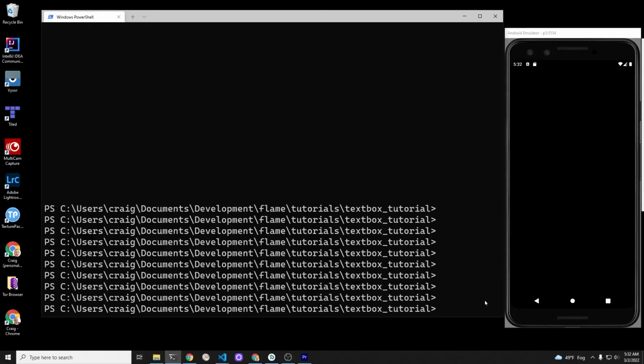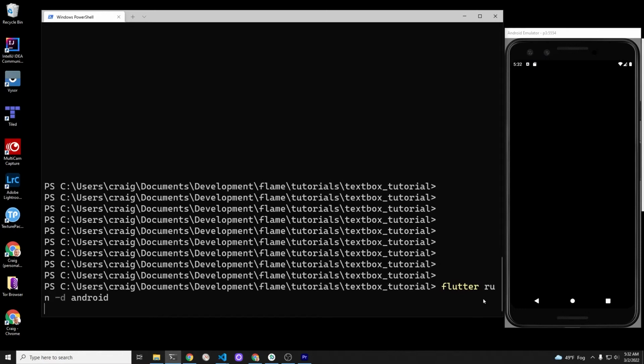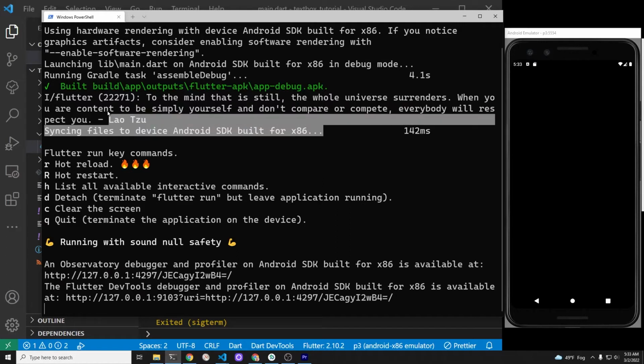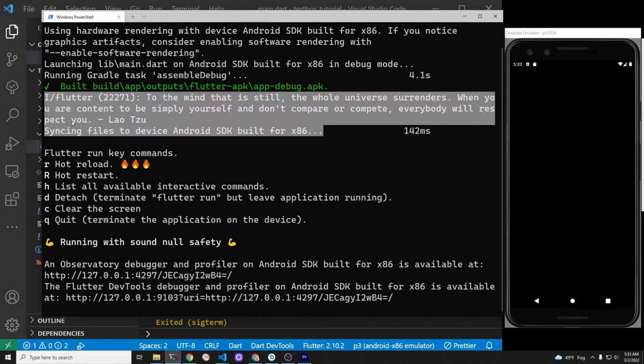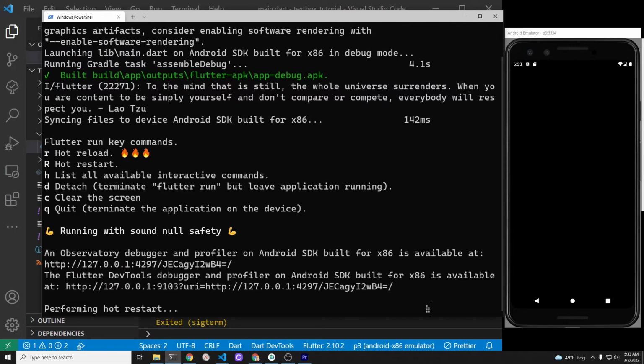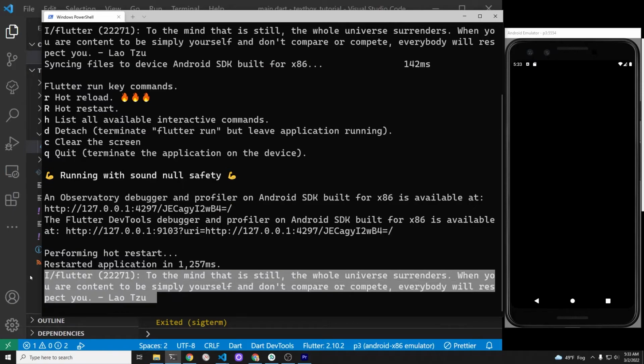If you run it from the command line, the console output may be a little bit further up and there may be some additional menus. Let me show you. So actually, if you just run it for the first time, it's going to appear, but then there's this text menu under it. But if you press capital R and you do a hot restart, then you'll see it right here at the bottom of your screen. So pause the video and give it a go.